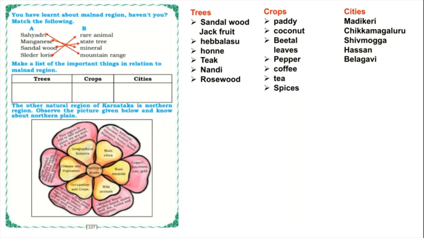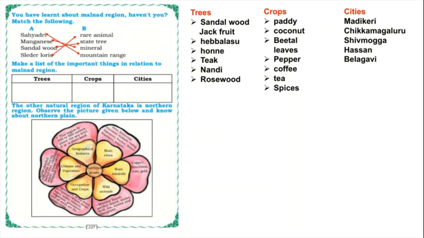And the geographical feature of the Northern Plains is that this region is 350 to 600 meters above sea level and it is plain land. And what about the main cities? We can see Bidar, Kalaburagi, Dharwad, Hubli, Gadag, Vijayapura, Raichur, Ballari, Bagalkote and Koppal districts in the Northern Plains.